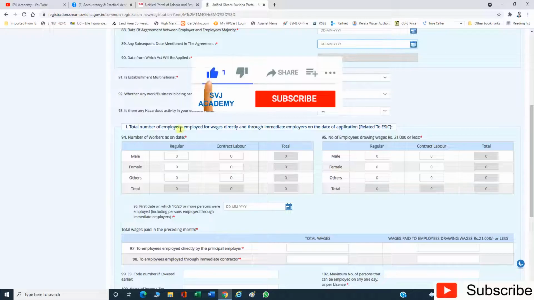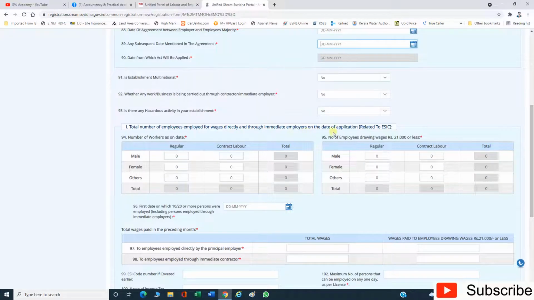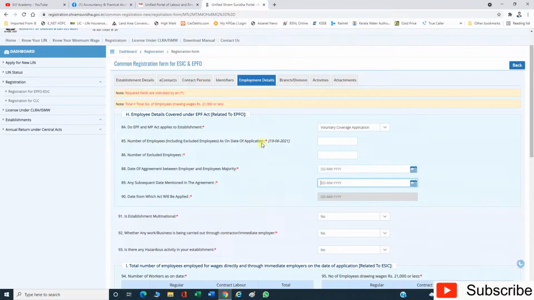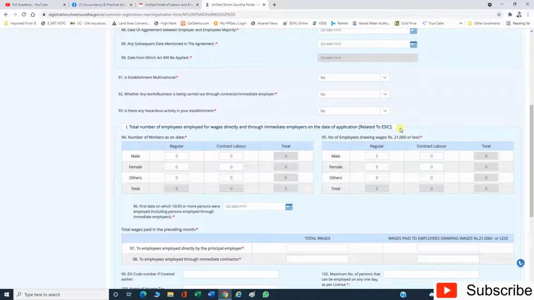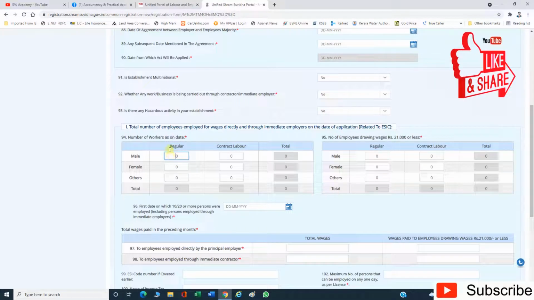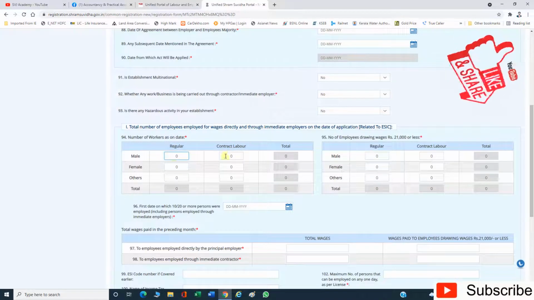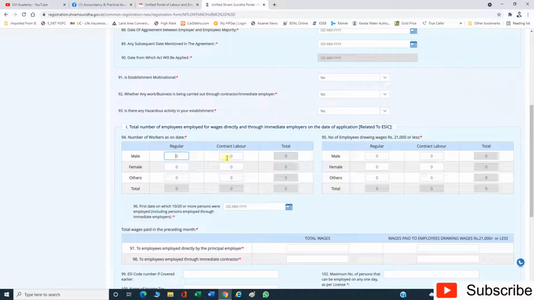Then the total number of employees employed for wages directly and through immediate employers on the date of application. This data is related to ESIC. The first one was related to EPFO, and now it is asking for the ESIC registration. The number of workers as on date. How many male on a regular basis? If any employee under contract basis, give the number of male here, and here also females on a regular basis, females on contract labor. If there is any other basis, give the details here.